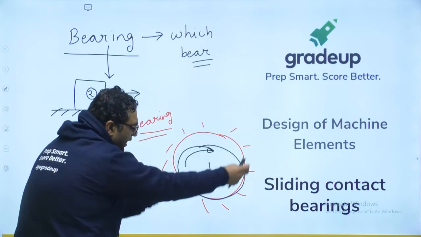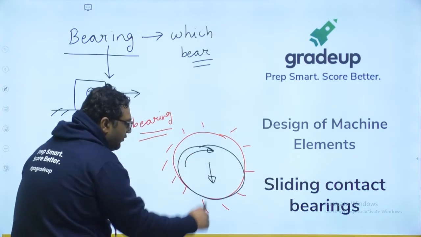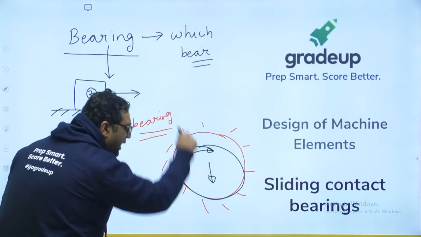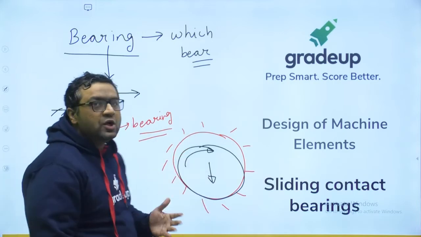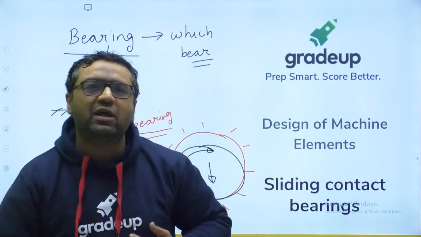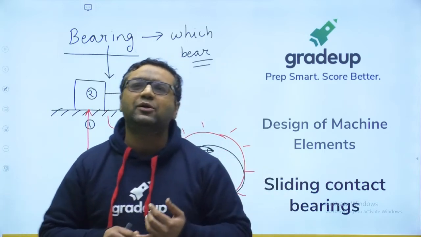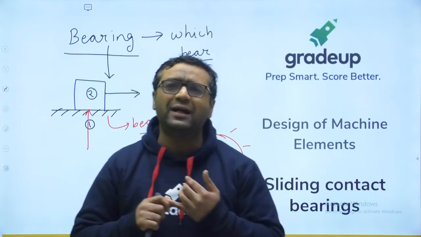The motion of the shaft can be only in between the bearing. It will not allow the shaft to move in the direction of applied load. That is something known as bearing with respect to shaft. So guys, bearing is defined in general also, and bearing is defined with respect to shaft also. I hope you guys are getting it.